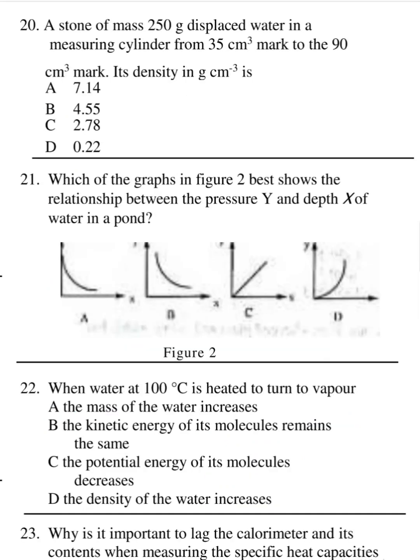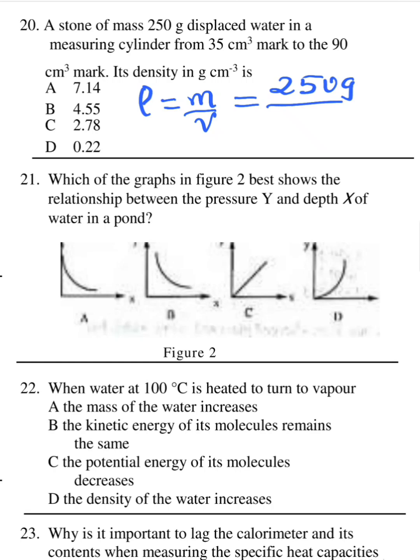In number 20, a stone of mass 250 grams displaced water in a measuring cylinder from the 35 centimeter cube mark to the 90 centimeter cube mark. Its density in gram per centimeter cube is. So here we have been given the mass. We need the volume because density is equal to mass over volume. So the mass is 250 grams. And we are supposed to divide by the volume.